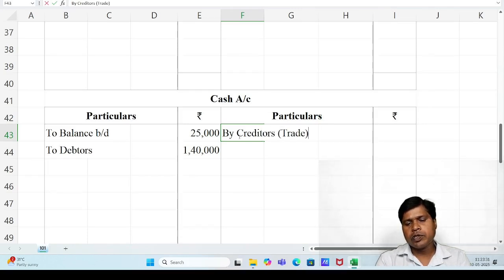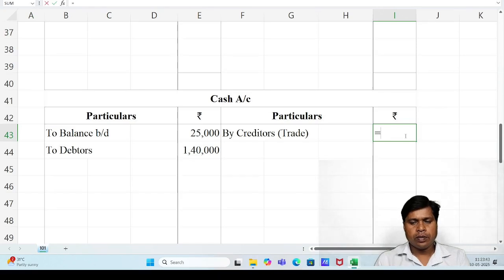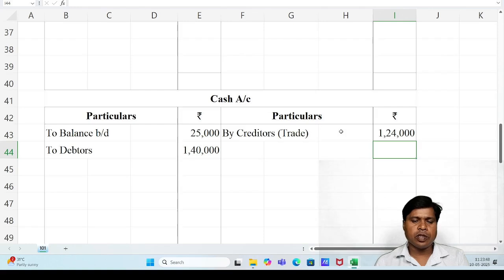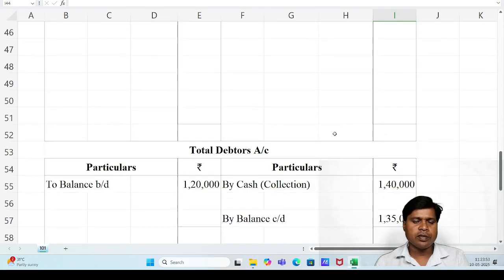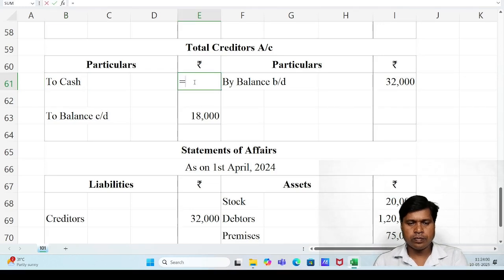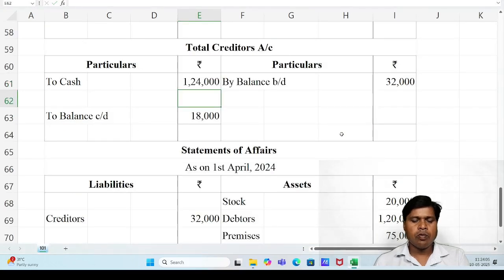There are two types of creditors: air conditioner purchased on credit, and this one, regular goods purchased on credit, and this is the payment. 1,24,000. This is the first effect. Second effect, creditors account debit side, 1,24,000.